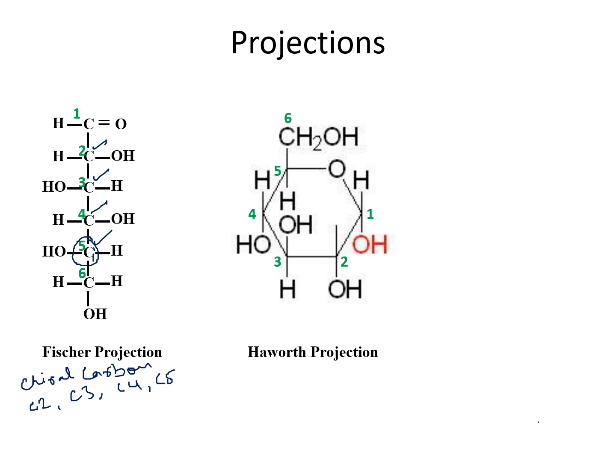Now, C6 is not a chiral carbon because there are two H. C5 is the highest chiral carbon present, and this OH is present on the left hand side. So this is an L form of the molecule. And if this OH would have been present on the right hand side over here, then it would have been the D form.